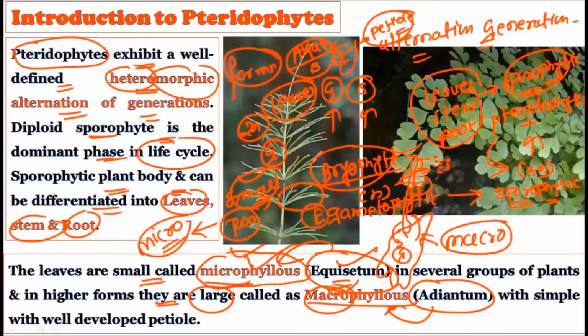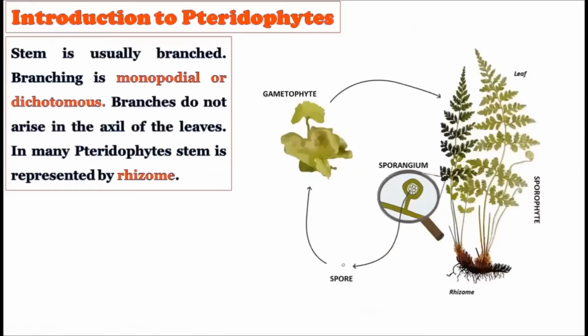Okay, this is the equisetum plant, and this is an adiantum plant which is showing the presence of a well-developed petiole and a larger leaf, and that is why it is considered as a macrophyllous leaf. Okay, now consider the stem.